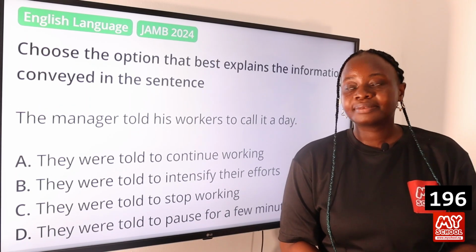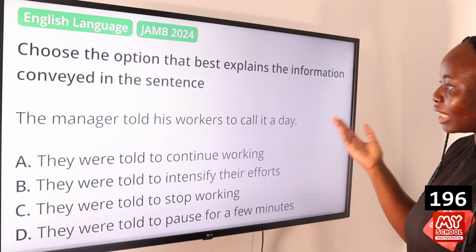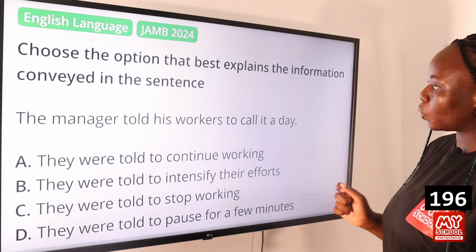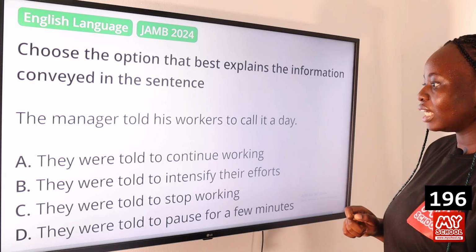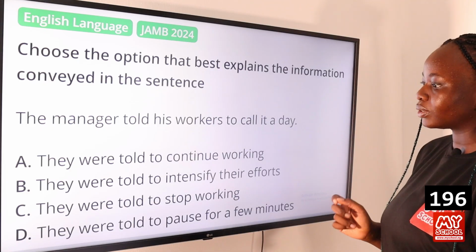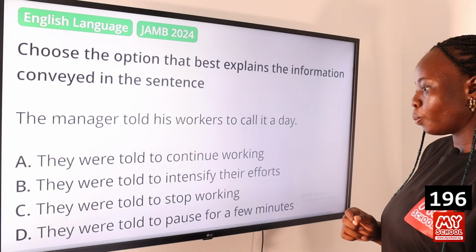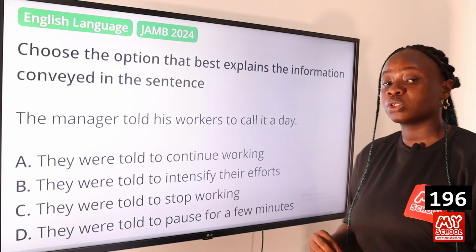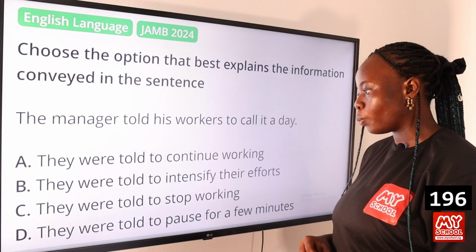Question 196. Again, we have to select the option that best explains the information in the sentence. The manager told his workers to call it a day. Option A, they were told to continue working. B, they were told to intensify their efforts. C, they were told to stop working. And D, they were told to pause for a few minutes. So the answer to this question is option C, they were told to stop working.